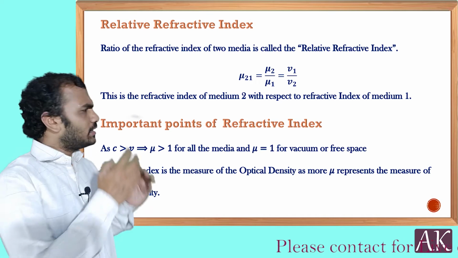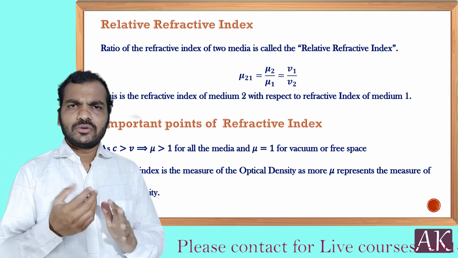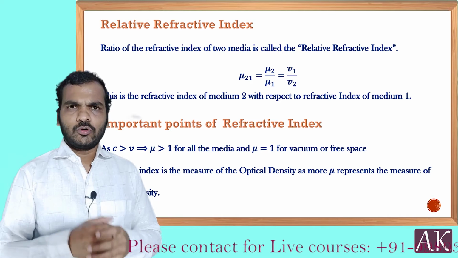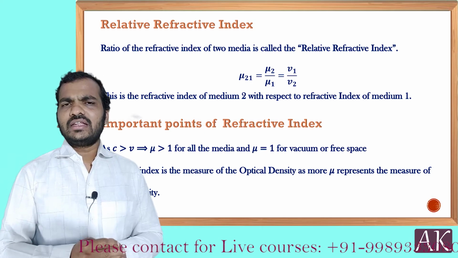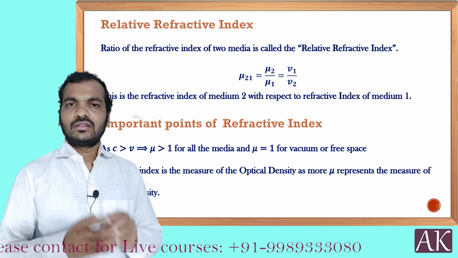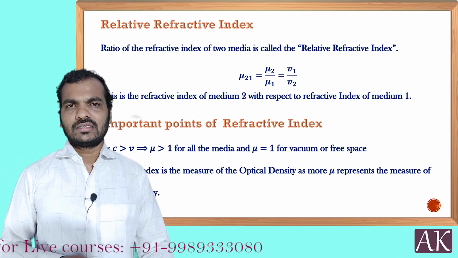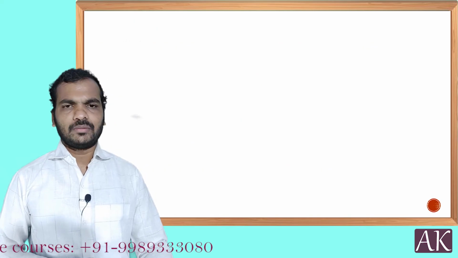And the next point is that the refractive index tells you the measure of optical density. If the refractive index of any material is more, then that material is optically denser than the other material for which the refractive index is less. These are the two points you have to keep in mind.